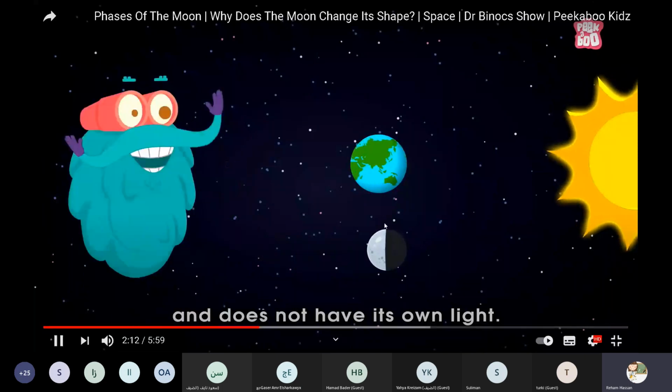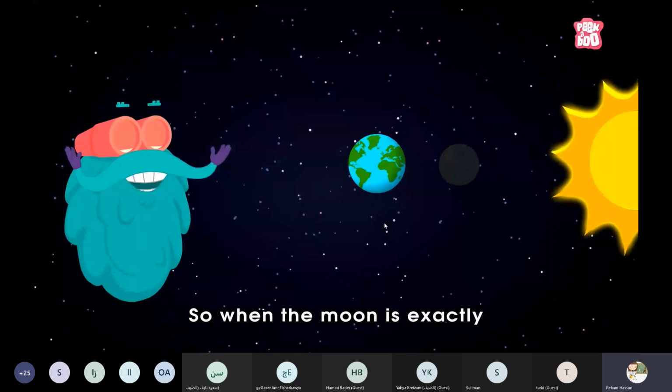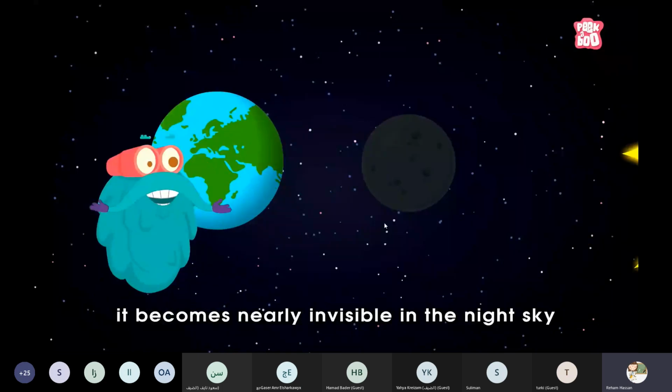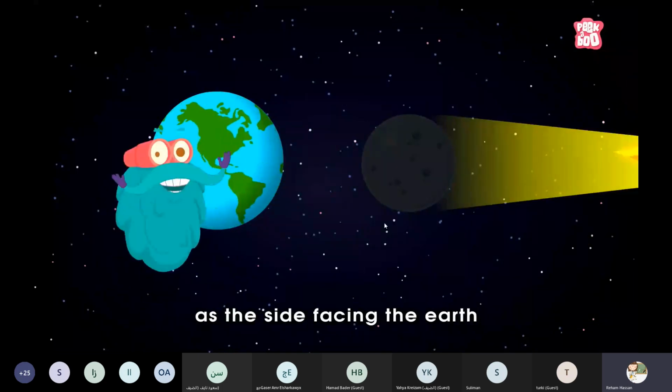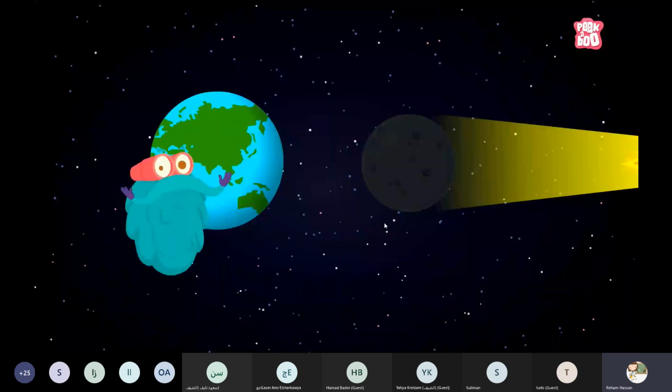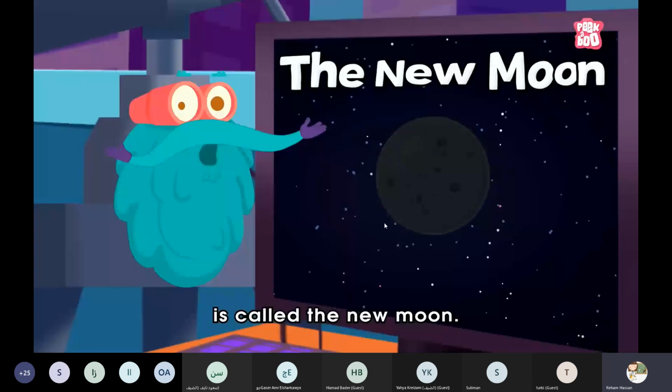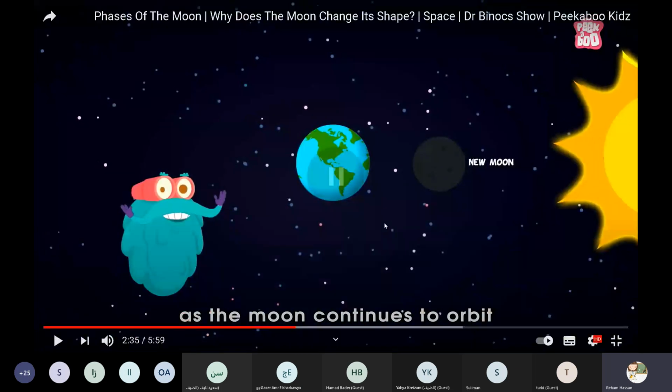When the moon is exactly in the middle of the Earth and the sun, it becomes nearly invisible in the night sky, as the side facing the Earth does not get the sunlight. This invisible phase of the moon is called the new moon. So at the beginning of the month we cannot see the new moon, because the moon is between the Earth and the sun.